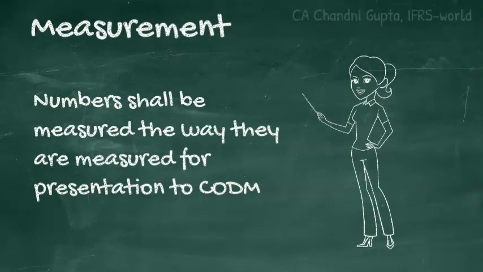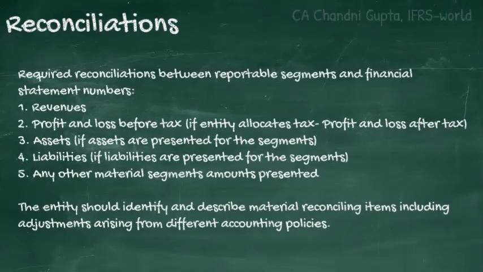So basically, the idea behind segment reporting is that the users of the financial statements should also be aware of the measures and the inputs that are used by CODM for the purpose of decision making regarding resource allocation and performance assessment.